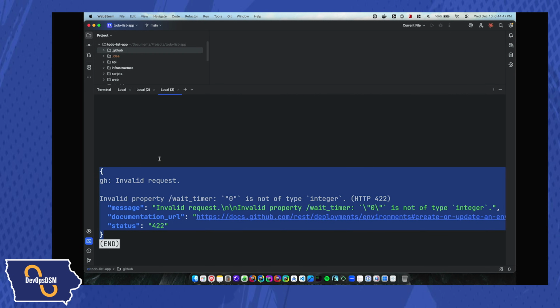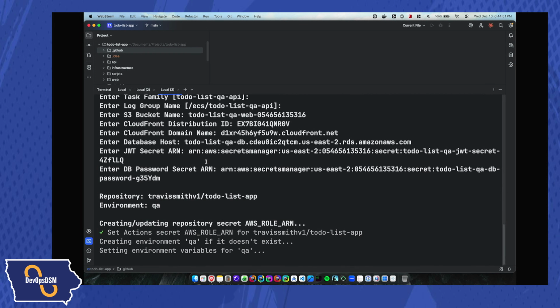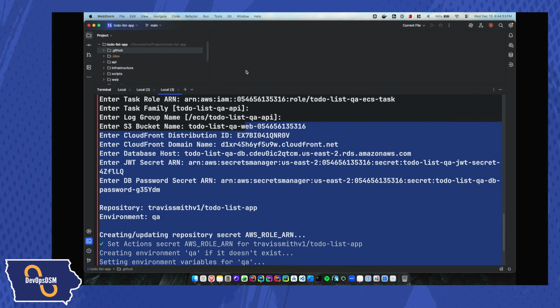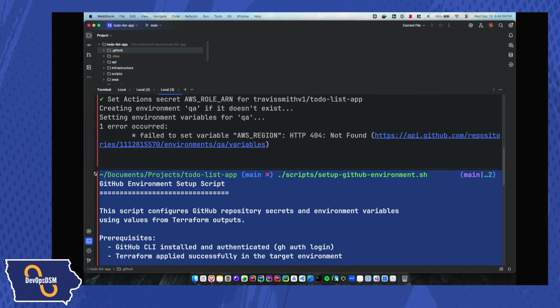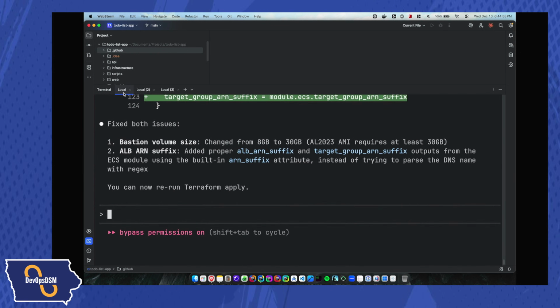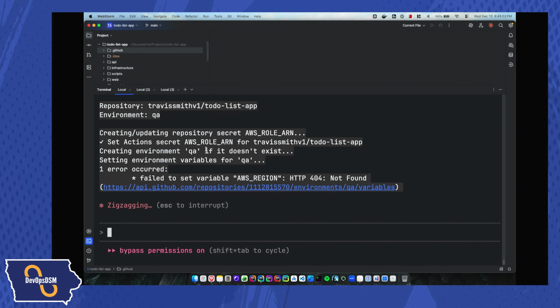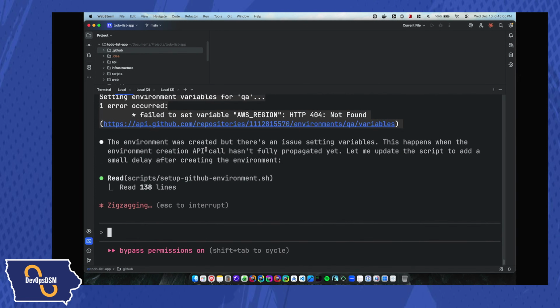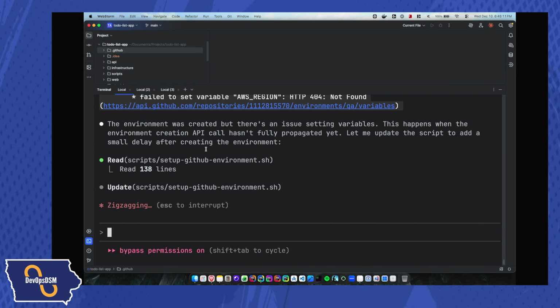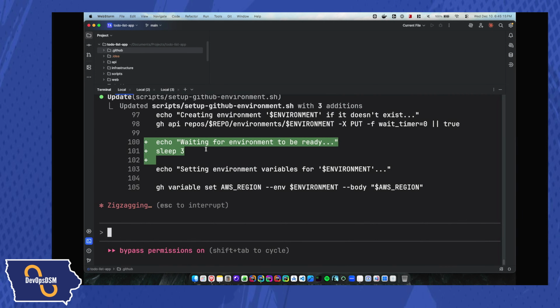So I'm actually going to copy this error message, and we're going to quit out of that. And we're going to make this super simple. I'm going to tell Claude Code to fix this. And then it's going to say, oh, there's an issue setting variables. This happens when the environment creation call hasn't fully propagated yet. Let me update the script with some delay after creating the environment. So let's do that, and see if it can fix it itself.